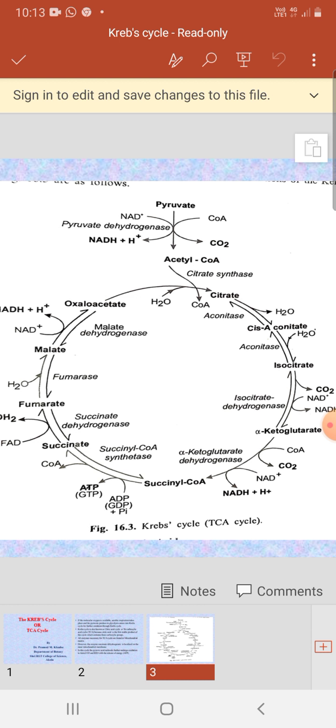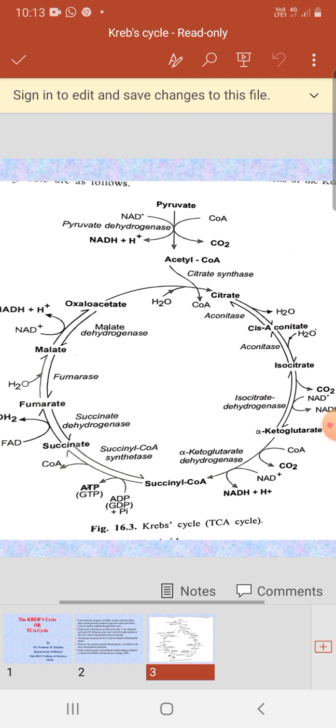Now succinyl coenzyme A is synthesized and is ready to convert into the next compound, succinic acid or succinate. The thioester bond present between the succinyl and coenzyme A is hydrolyzed and coenzyme A is released, so succinyl is converted into succinic acid or succinate in the presence of the enzyme succinyl coenzyme A synthetase.